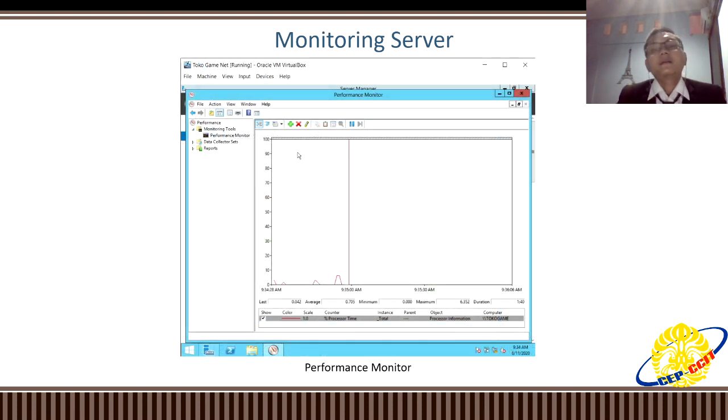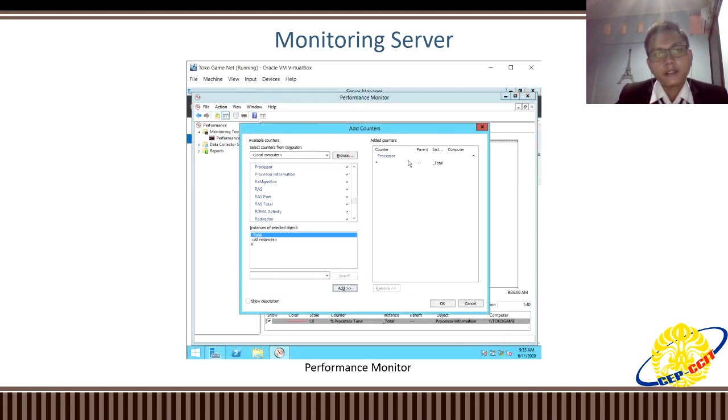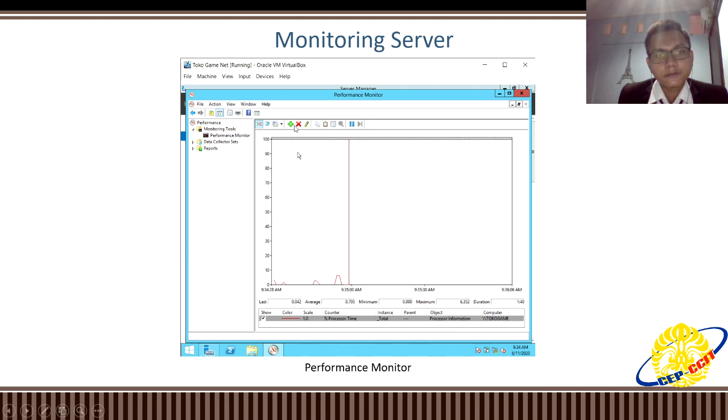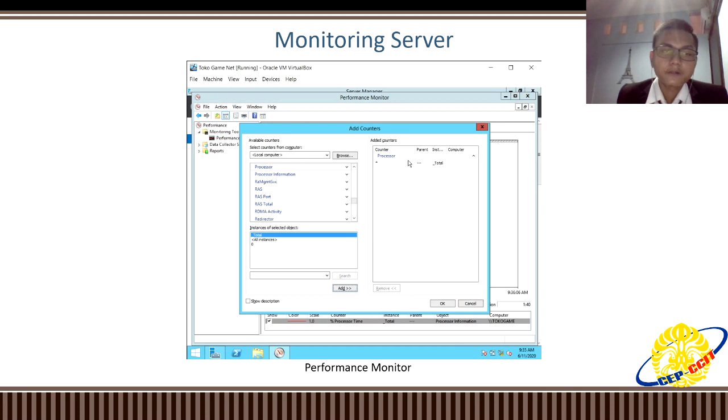Or you can also use the performance monitor when you go to the dashboard in the server manager and go to the top right, which is tools, and when you click it, search for performance monitor, go to monitoring tools, performance monitor, and then you can add counters.